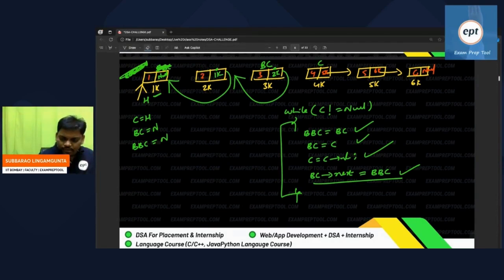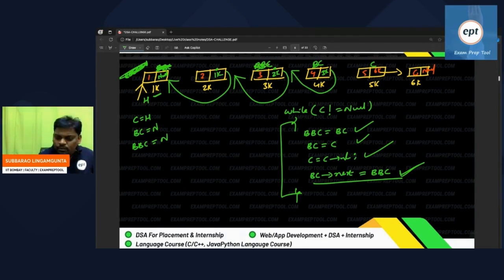Now see the answer. All people shift one position right. Before current goes to the before current place. Before current goes to the current place. Current goes to the next place. Lastly, this line. Who is the middle person? This one. Before current next is equal to before current. So what is the answer? This became 3K. So it will go here. So the same story will repeat.